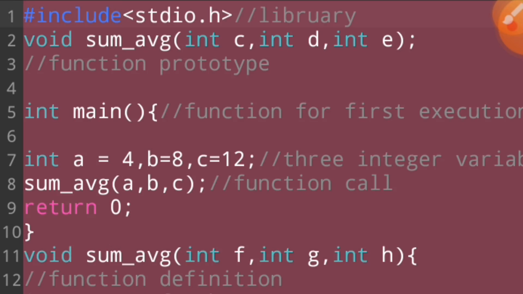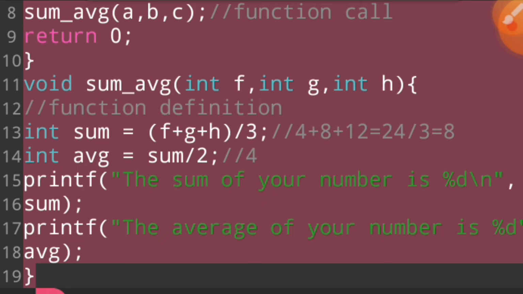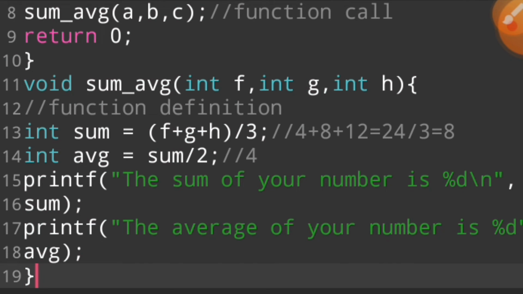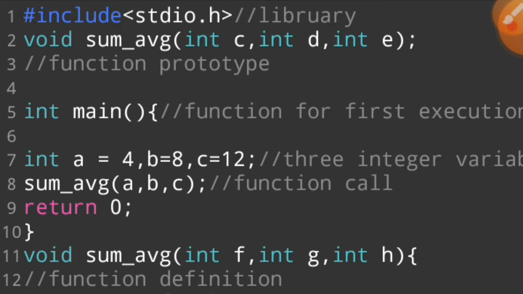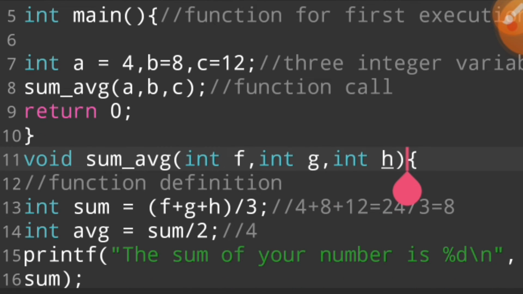I select all the program and I give you a homework. See this program and try to solve this question in the best and easiest way. We are also capable of writing this.